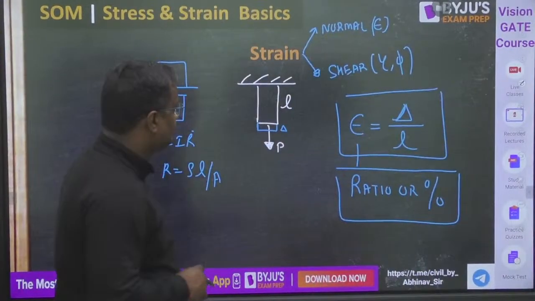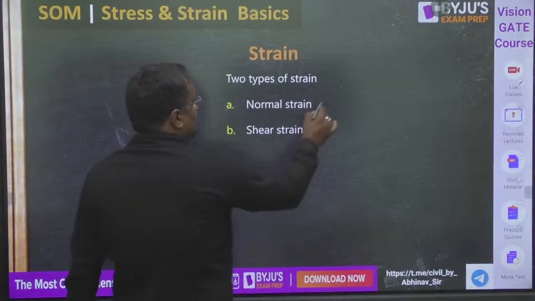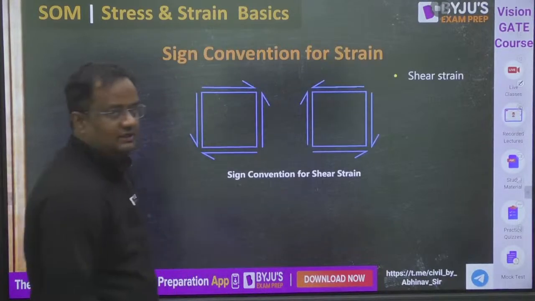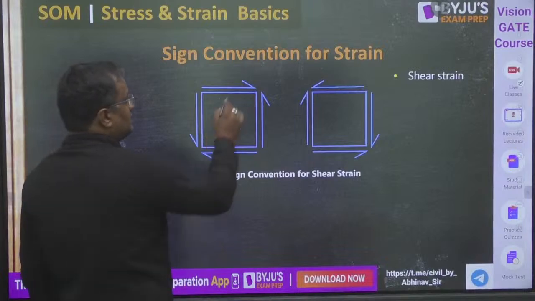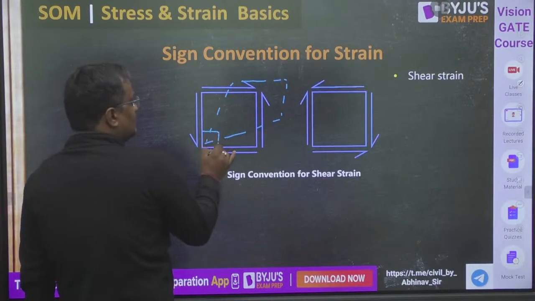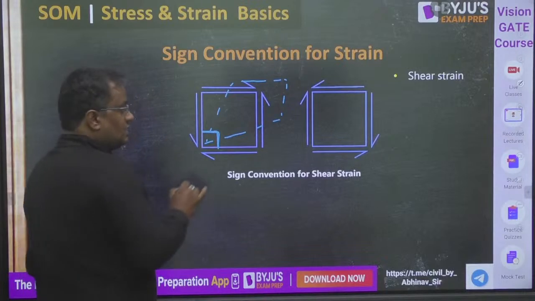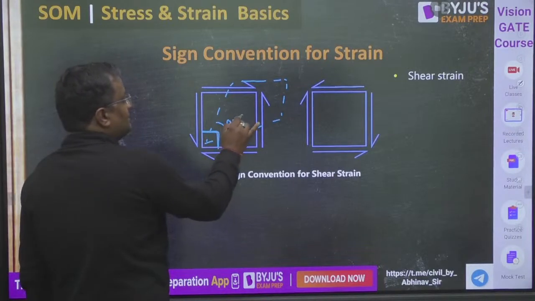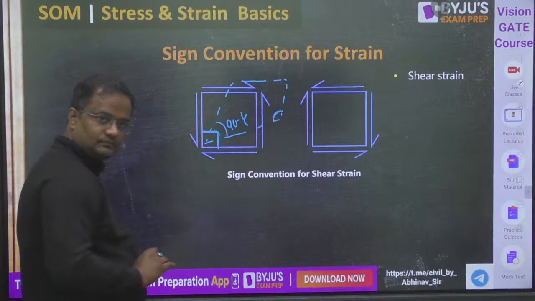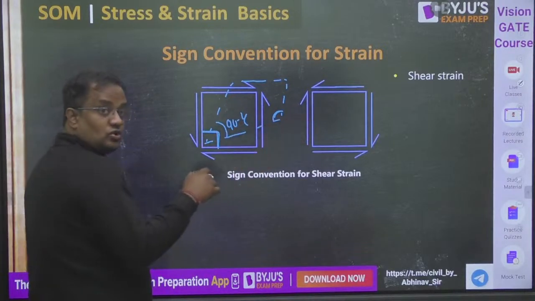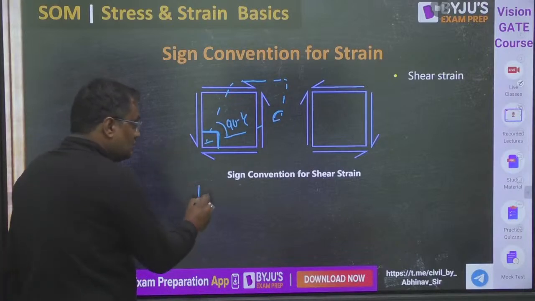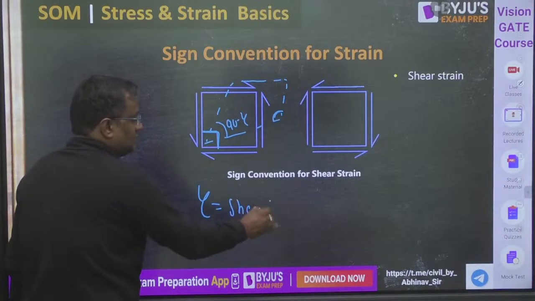Okay, this is normal strain, epsilon. Shear strain is represented by gamma or phi. What is shear strain? As we are studying deformable bodies, under this kind of stress the angle will change. Earlier the angle is 90, now the angle will be 90 minus something, gamma or phi. Here the angle may be increasing as well. Similarly, here will be a change. Earlier the angle is 90, now it changes by gamma. So gamma is shear strain.